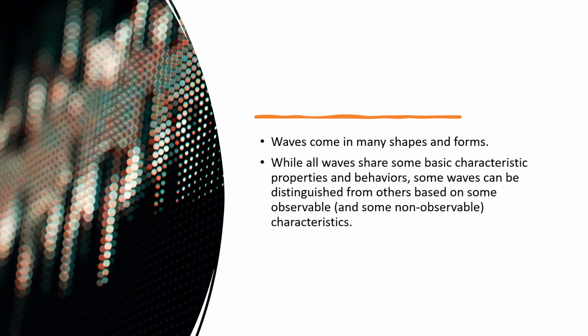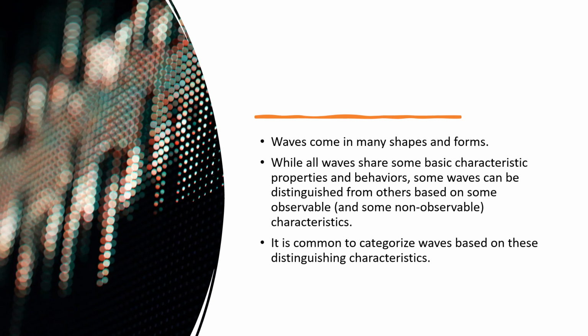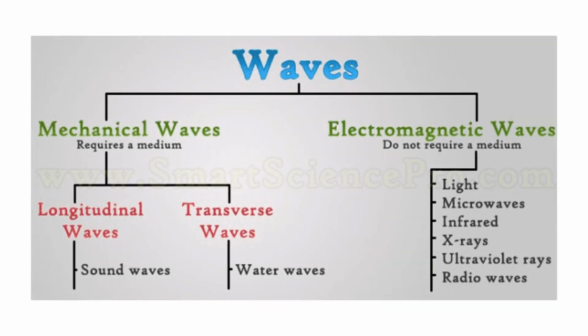While all waves share some basic characteristic properties and behavior, some waves can be distinguished from others based on some observable and some non-observable characteristics. It is common to categorize waves based on these distinguishing characteristics. So because of the other forms of the wave, they are categorized based on their characteristics. So we have here a diagram that shows the organization of the wave. So I have here a wave. So it is classified into two. So we have mechanical wave and electromagnetic wave.